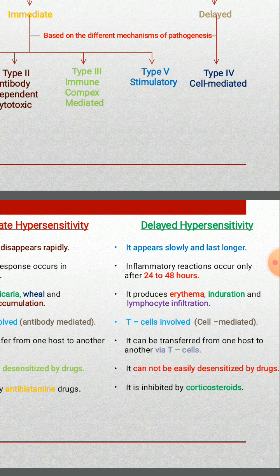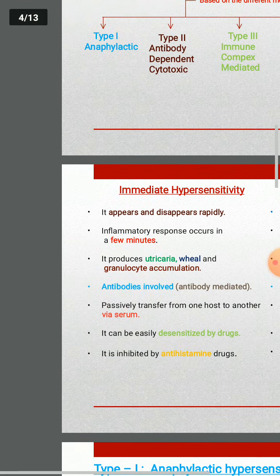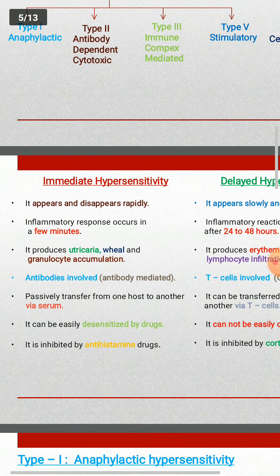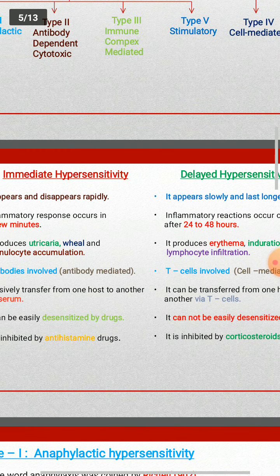Induration means the process of hardening or a hard spot in the skin. Another point: the immediate type of hypersensitivity involves antibodies. That means in immediate type of hypersensitivity, antibodies are involved. Hence, it is called antibody-mediated hypersensitivity. It is very important.